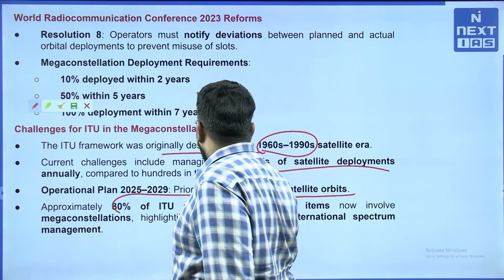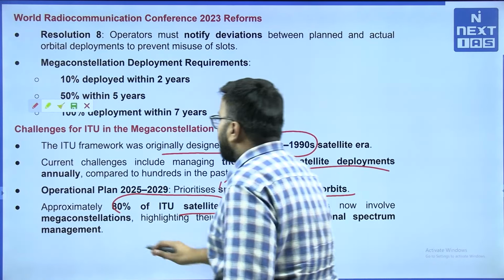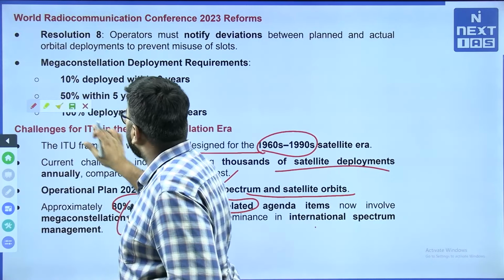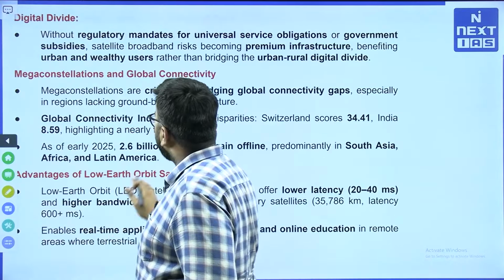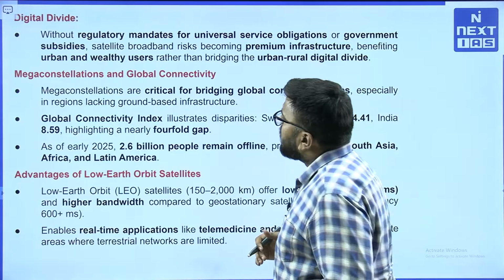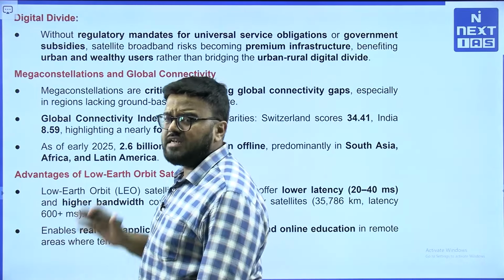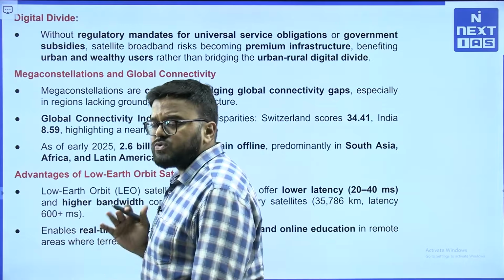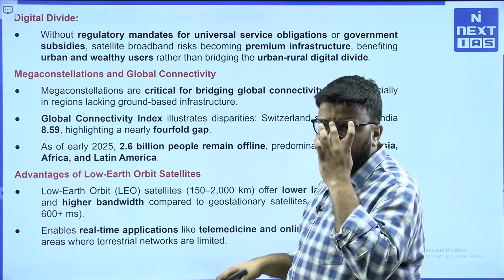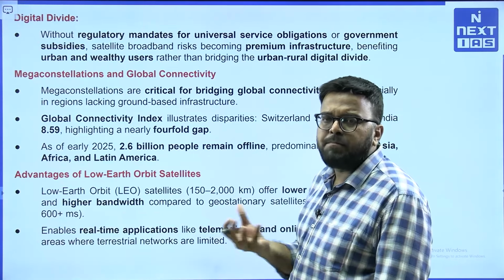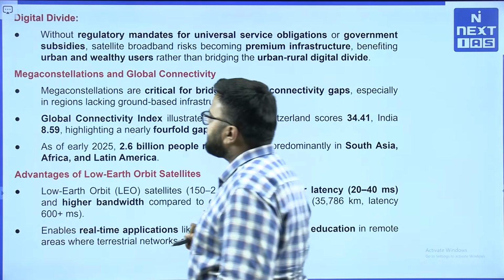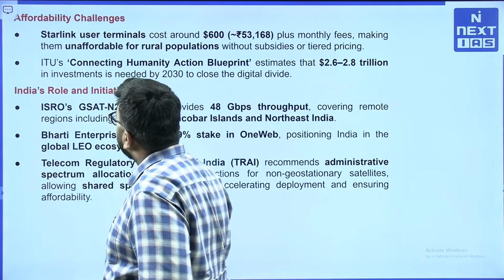Approximately 80% of the ITU satellite related agenda items now involve mega constellations, highlighting their dominance in international spectrum management. So, to a certain extent we are going to see a lot of haggling for getting the preferred, coveted Ku and Ka band spectrums, and it will create a digital divide. Essentially it will create a digital divide, and that is the foremost concern here, that there will be digital feudalism going forward because of disproportionate, or some players actually cornering the huge benefits. So, you can clearly see the issue of digital divide coming up here.